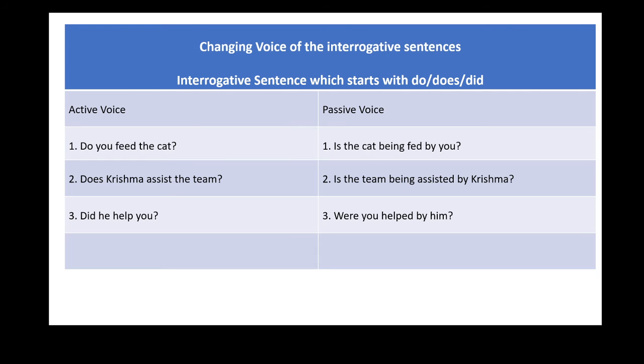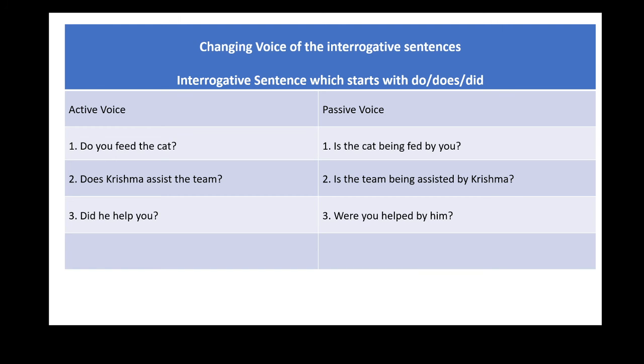Let us proceed ahead with the discussion of another variety, that is sentences beginning with the helping verb of to do. Do, does and did. Here the first example is, do you feed the cat? The next example is, does Krishna assist the team? Next example is, did he help you?